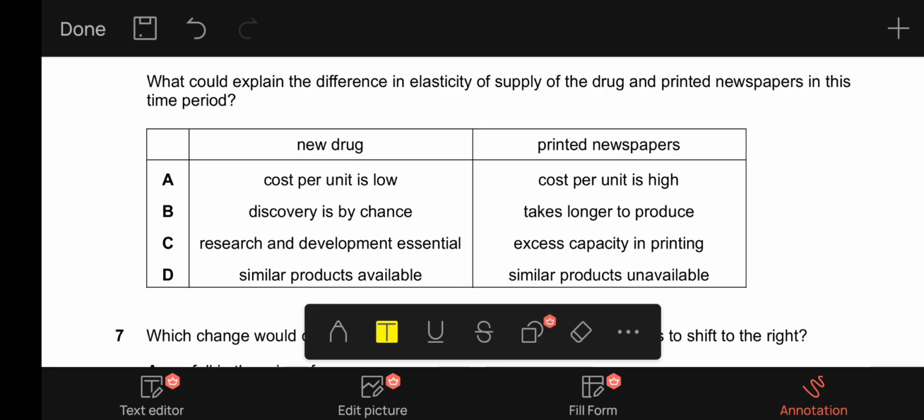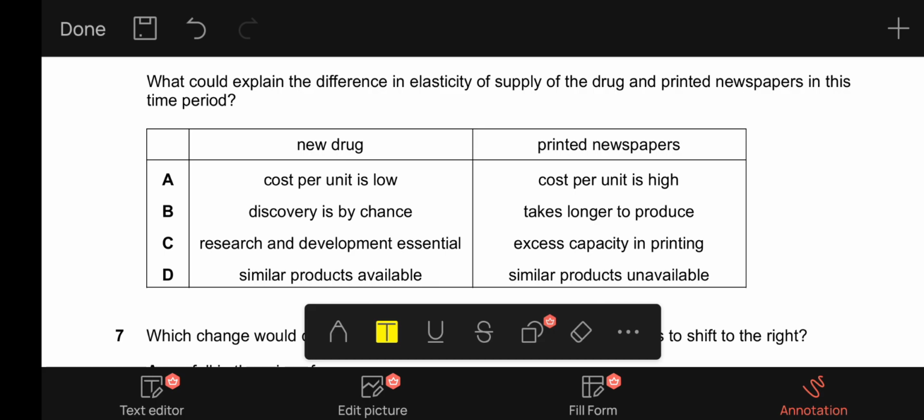B, it says discovery is by chance, and with printed newspapers it says takes longer to produce. This is incorrect. It does not take longer to produce printed newspapers. Even if it does take longer to produce, then the price elasticity of supply would have been lower. It would not have been higher. So B is incorrect. C, it says research and development is essential for a new drug, which is correct.